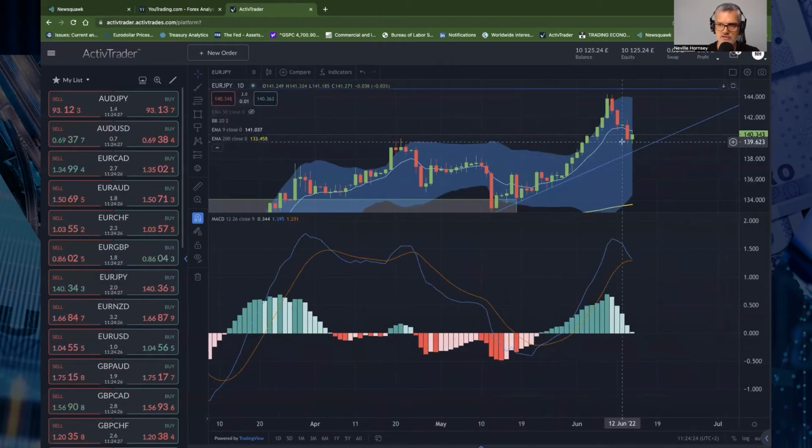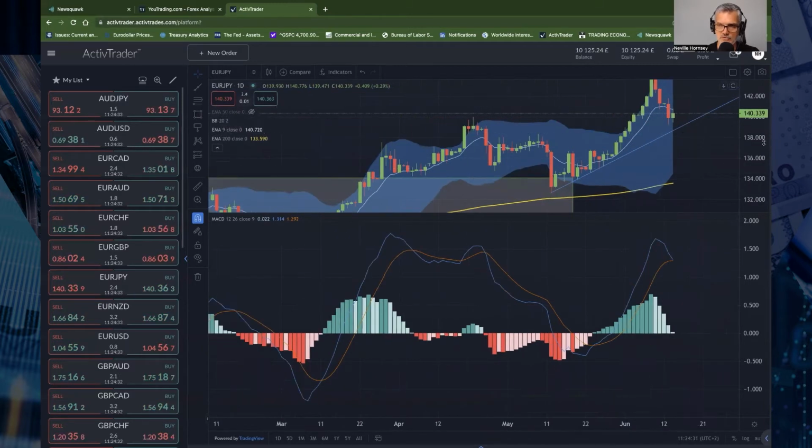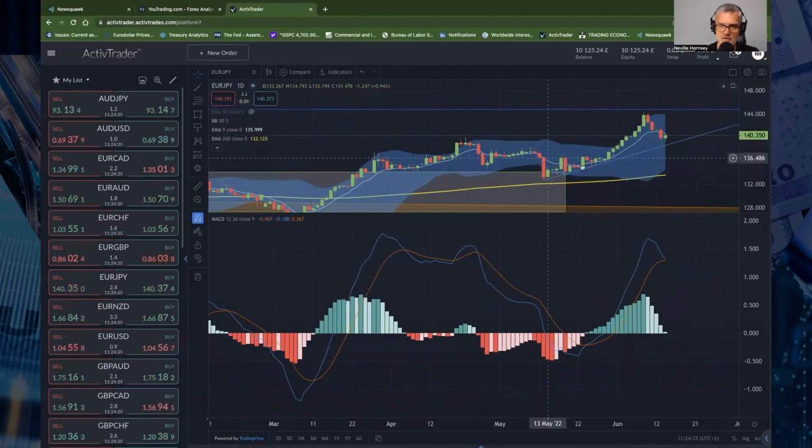Euro versus the yen, quite tempted just to go off piste and take a long. It's stalled at this swing high here. If we get back above the 9 period moving average, that would be bullish. Can't really take any discretionary trades at the moment because it is below the 9 period moving average, and we could easily break the low of yesterday and then continue down towards this 200 period moving average.